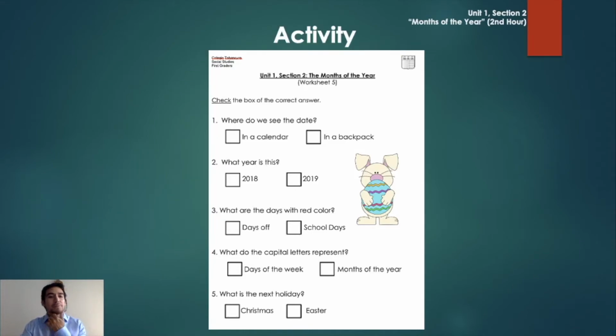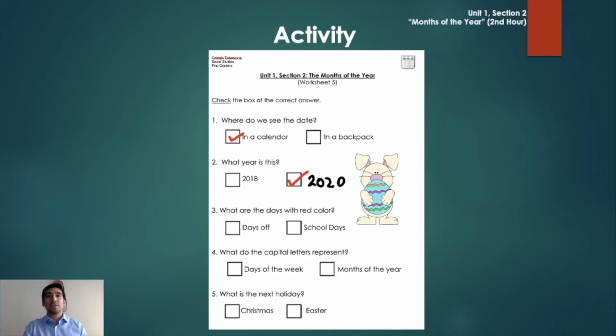Alright, so now, I'm pretty sure that you finished. So let's check. Check the box of the correct answer. Number 1, where do we see the date? In a calendar or in a backpack? This is pretty easy, right? In a calendar. What year is this? 2018 or 2019? I think there is a mistake here. Let me fix it. And then 2020. That's better. It's a 2020, right?